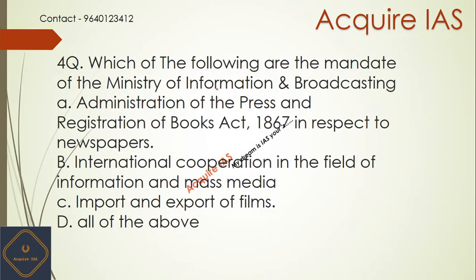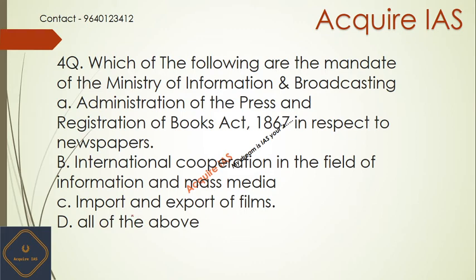Which of the following are the mandates of the Ministry of Information and Broadcasting? Option A, Administration of the Press and Registration of Books Act 1867 in respect of newspapers. Option B, International cooperation in the field of information and mass media. Option C is import and export of films. And option D is all of the above. So let me know in the comment section, friends, what your answer is for this question.